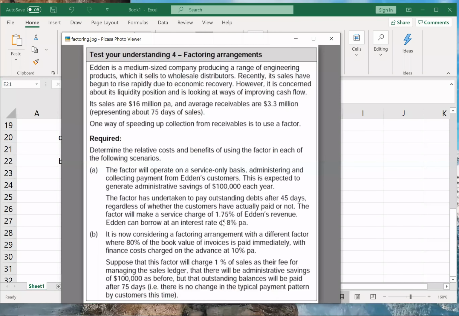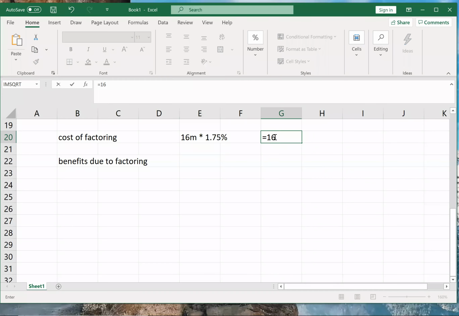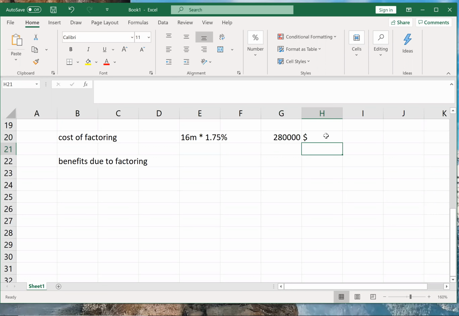They are given, right? The cost of factoring is, factor will make a service charge of 1.75% of Eden's revenue. So revenue was 16 million into 1.75%. So $280,000 is my cost. Correct. Now benefits due to factoring.